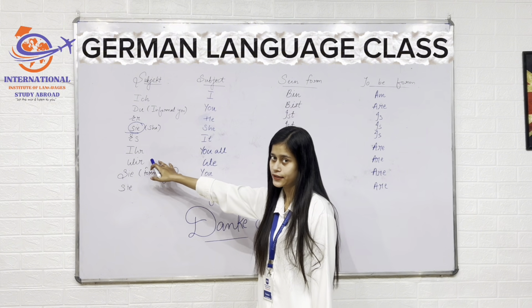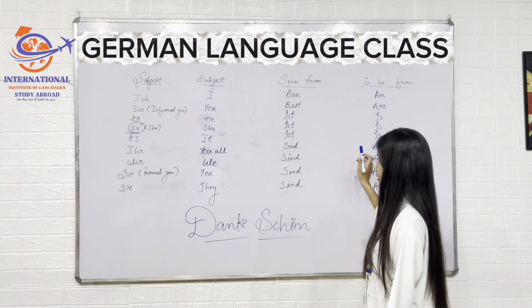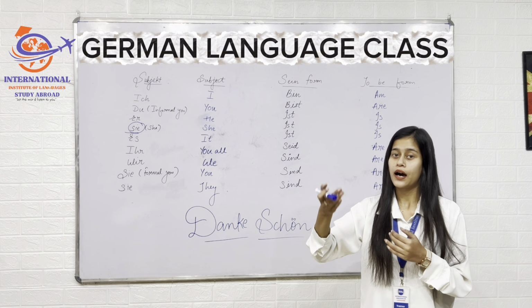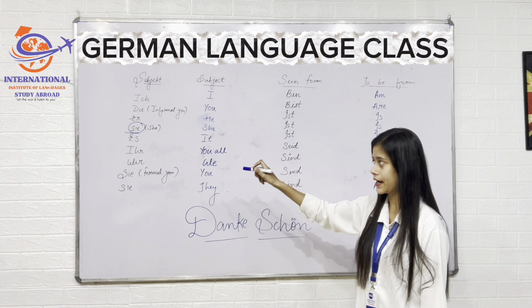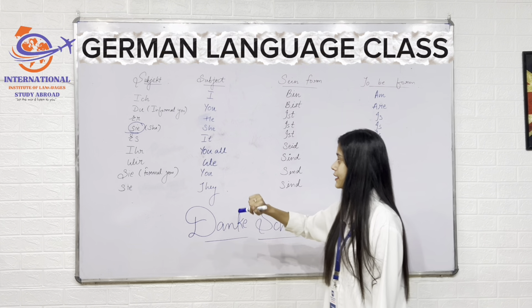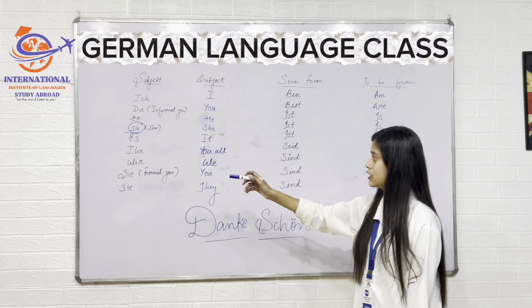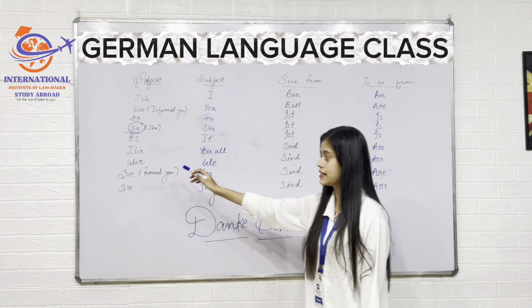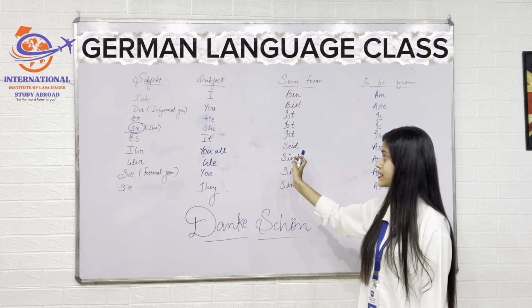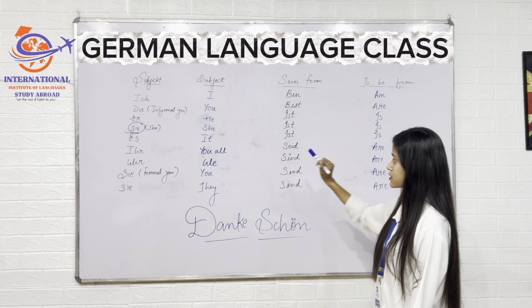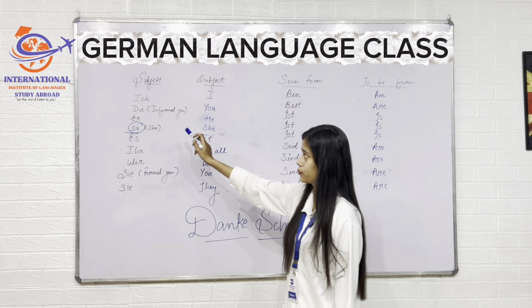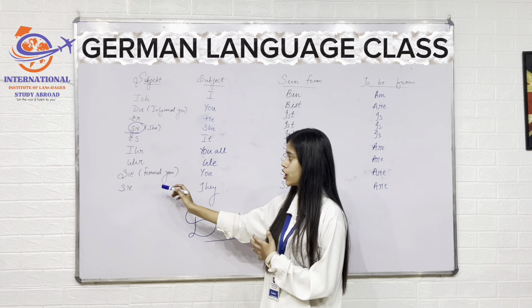You all is ihr in German, and to the are, like you all are going, we say seid. So ihr seid. Next comes we. To we we say wir, and to the are of we we say sind. It becomes wir sind. Next coming to you, as I just told you, you informal is du and you formal is Sie.